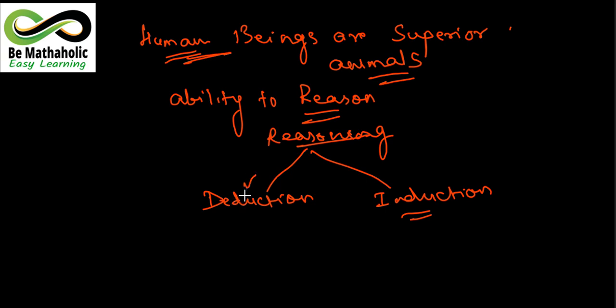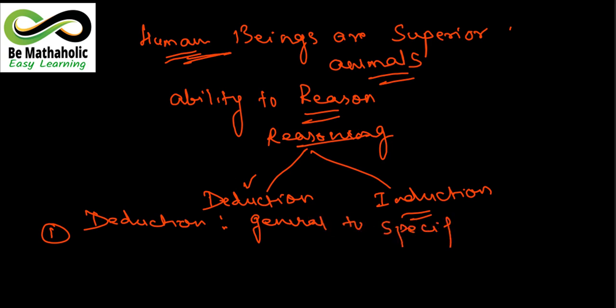Okay, अब deduction क्या होता है? Now deduction is any experiment which goes from general to specific, or you can say it goes from general to particular. अब इसको कैसे समझेंगे? इससे क्या समझ में आया आपको? What is deduction? From something general we come to something particular. So I am going to explain it to you through one example.